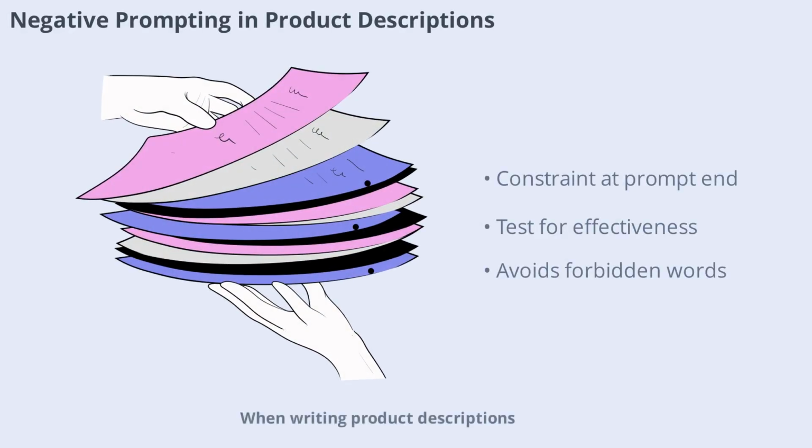In writing product descriptions, negative prompting can help avoid forbidden words. For example, instructing the model not to use "premium" by placing this constraint at the end of the prompt reduces the chance of accidental inclusion. However, be aware that mentioning forbidden words can sometimes make them more likely to appear, so always test and refine your prompts.